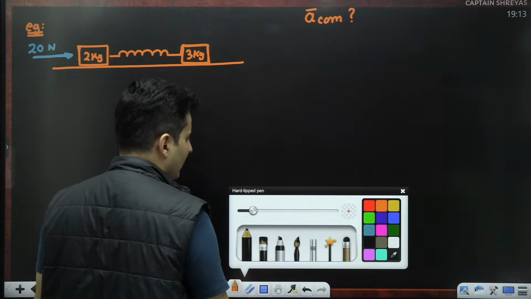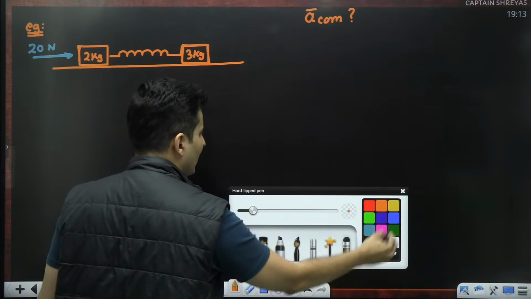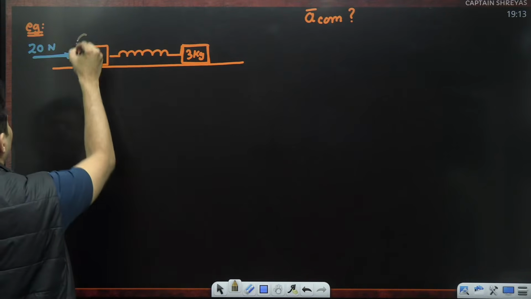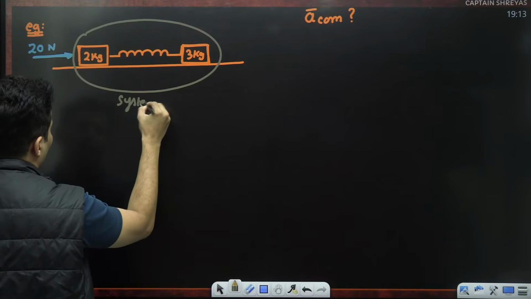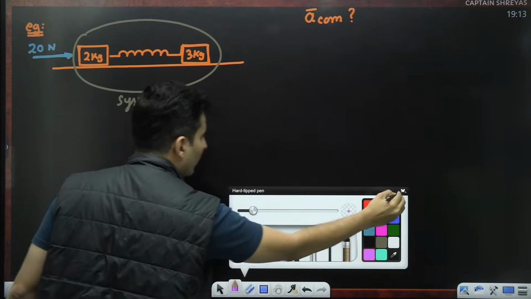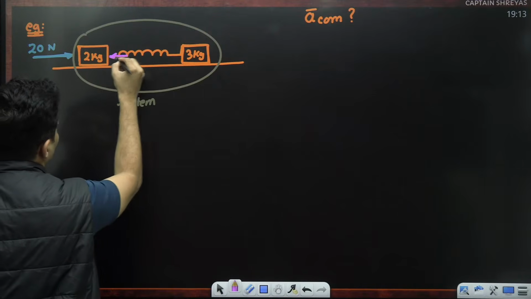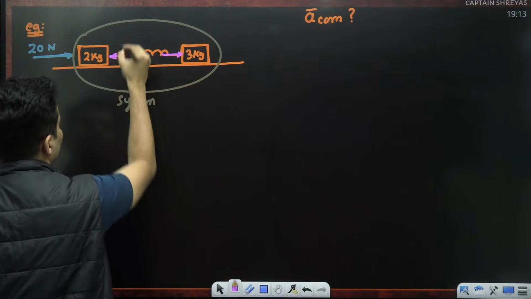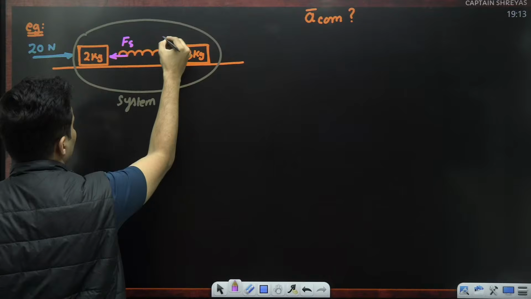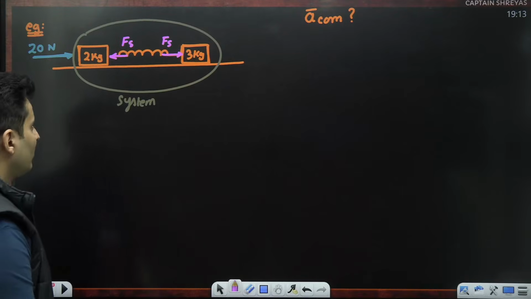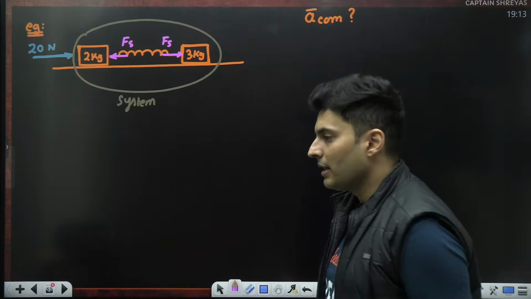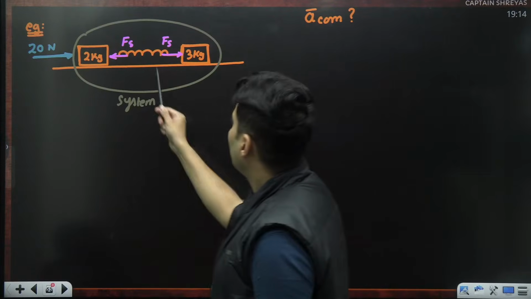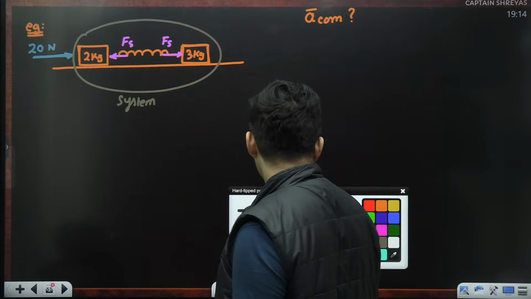What will you do in this case? The spring constant and so on are not needed. If I take the entire thing as my system, won't the spring force technically be an internal force? Think about it. Yes or no, guys? So it really shouldn't matter when you are trying to find the center of mass's acceleration.